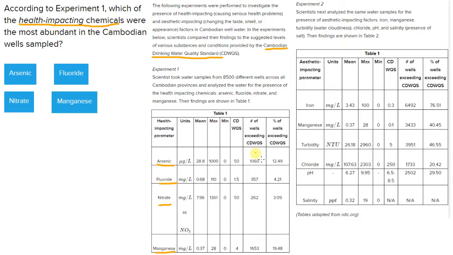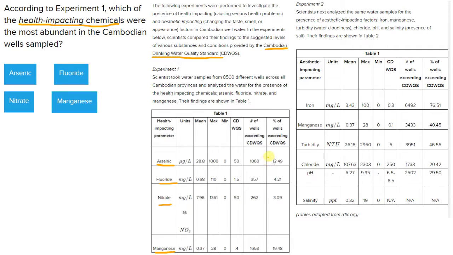And then you can see the number of wells that were exceeding it here, as well as the average concentration of the substance, the maximum value of the substance, the well that had the highest level, the well that had the lowest level, and the standard by the CDWQS.